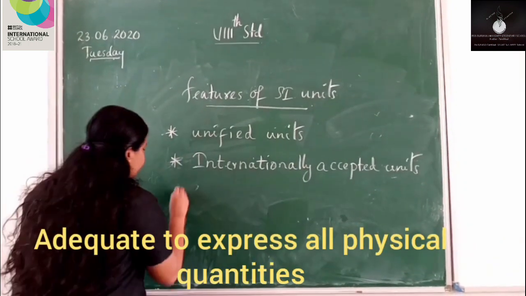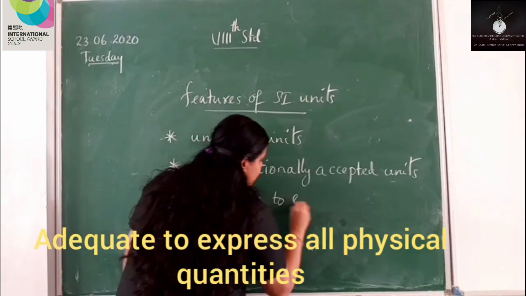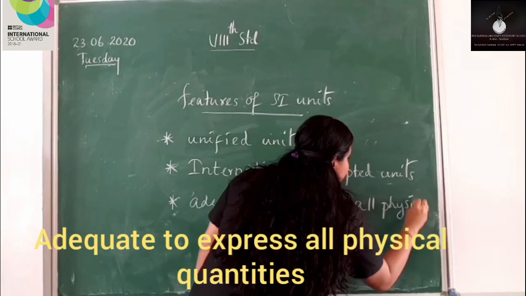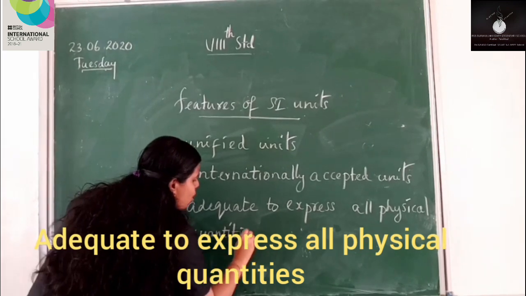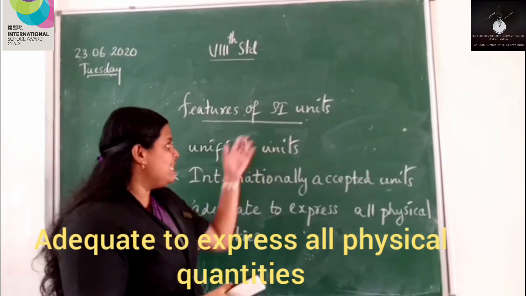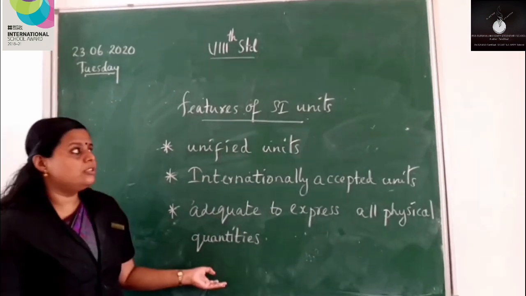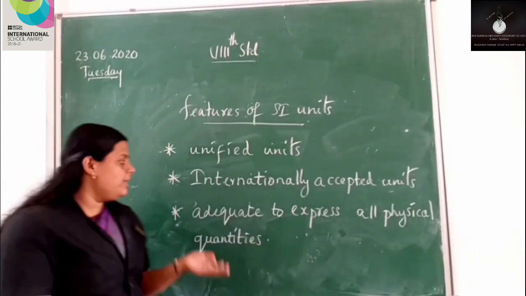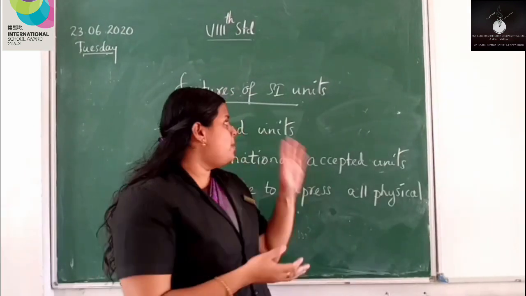Now the third feature: adequate to express all physical quantities. Adequate to express all physical quantities means it is enough to express all physical quantities. Through SI units we can express all physical quantities. So these are the features of SI units: unified units, internationally accepted units, adequate to express all physical quantities. So that's all about SI units.